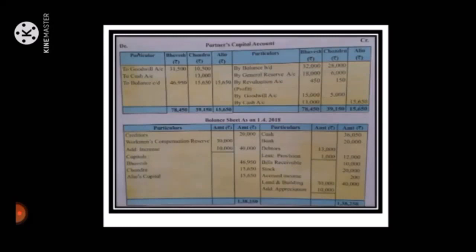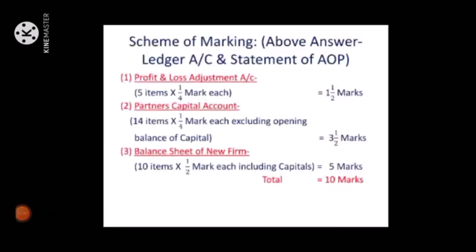In the board exam, suppose ledger accounts and statement are asked: revaluation account, partners' capital account and balance sheet of new firm. Then see the scheme of marking for this answer, ledger accounts and statement of admission of partners. Profit and loss adjustment account, 5 items, 1/4 mark each, so we'll get 1.5 marks.